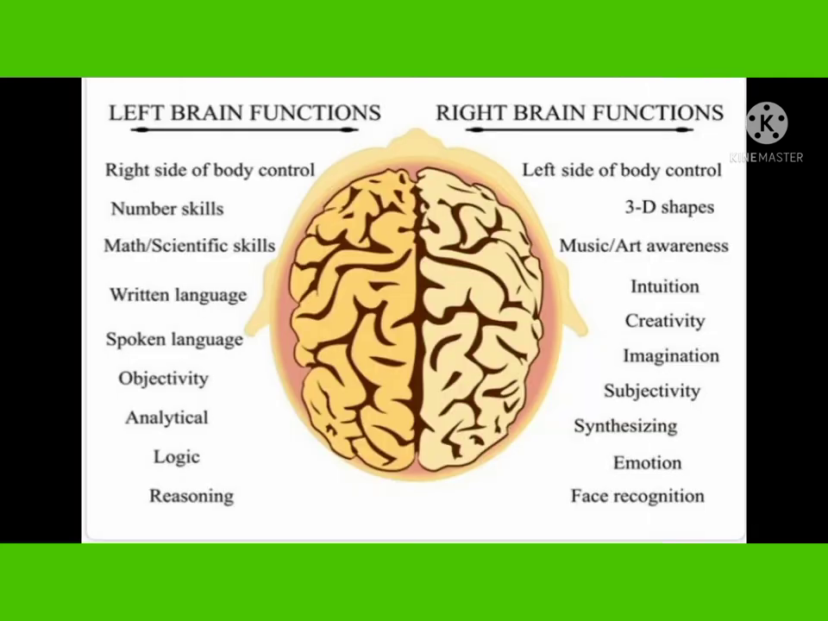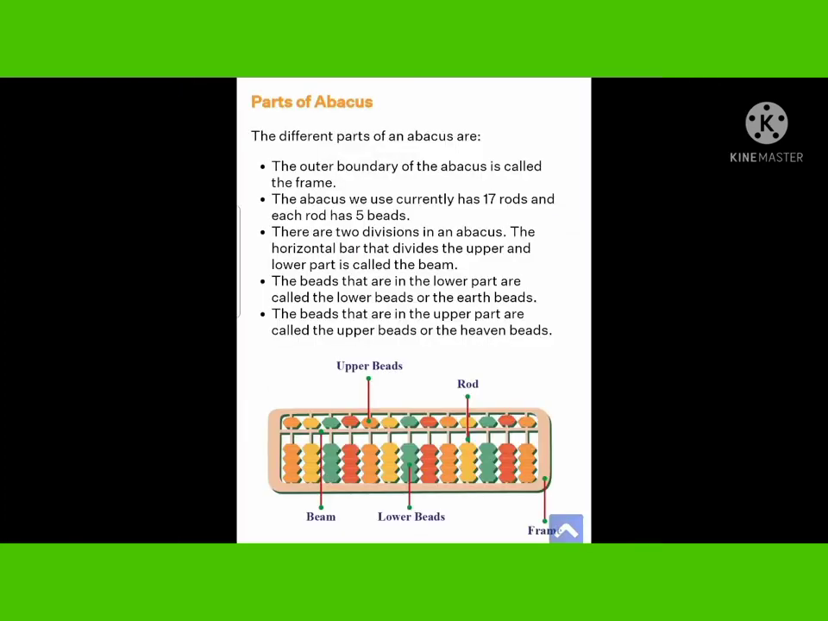Here you can see the functions of the brain. The brain is divided into left brain and right brain, and you can see what functions the left brain is doing and what the right brain is doing. The left brain does the written skill, maths and scientific skills.